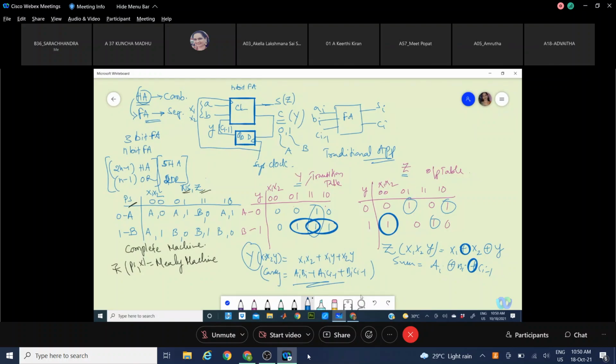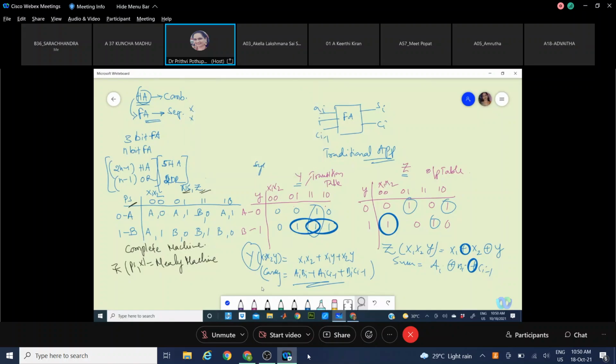See here. You take x1 and x2 as the external inputs, and y becomes the internal feedback. So z is your output. This is Ci minus 1, that is your capital Y coming. Okay, now see here.